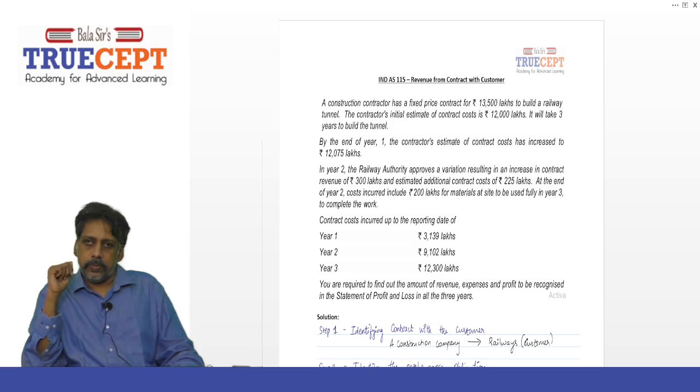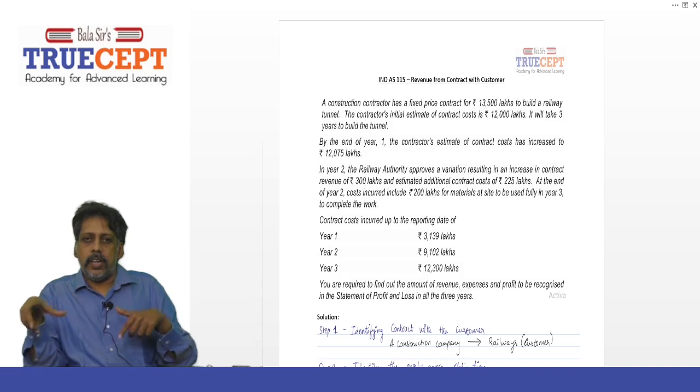Next. The contractor's initial estimate of contract cost is 12,000 lakh, and it will take 3 years to build the tunnel. So 12,000 lakh is the initial estimate of cost, and this might change over time. But what is the transaction price fixed? It is 13,500 lakh rupees. And that is the transaction price for the work you're going to undertake for the customer.